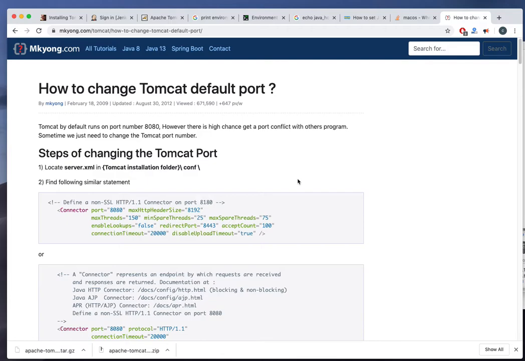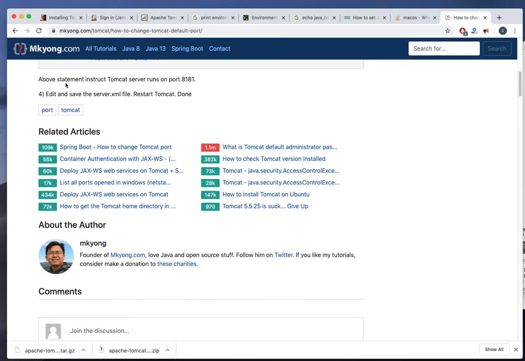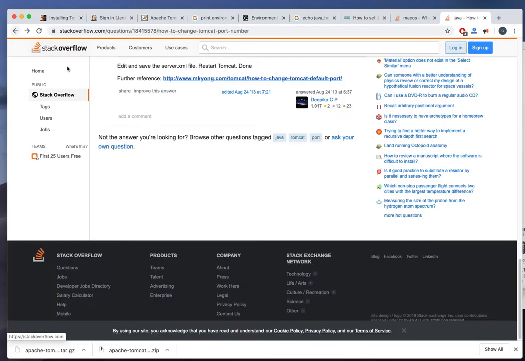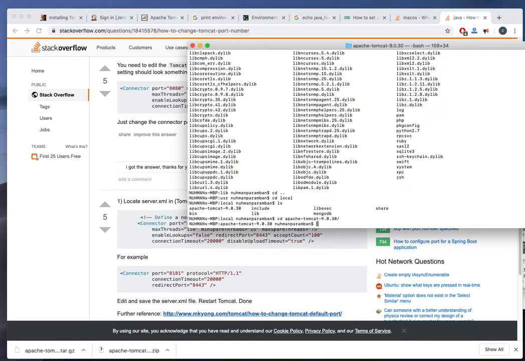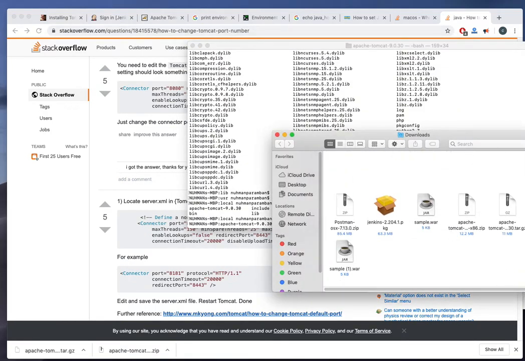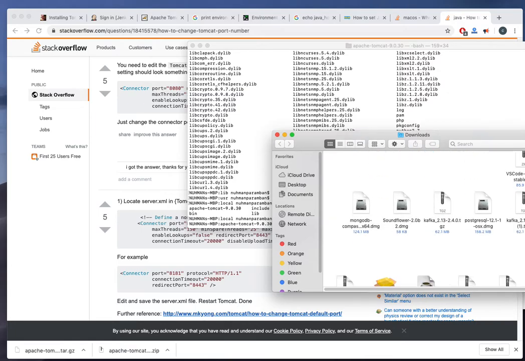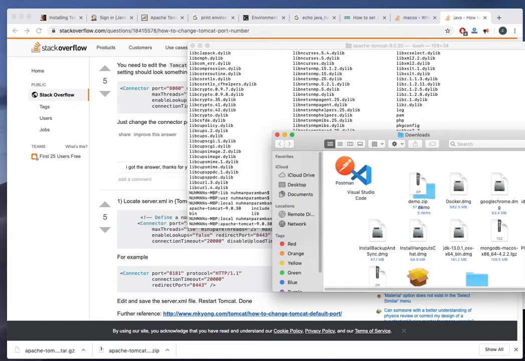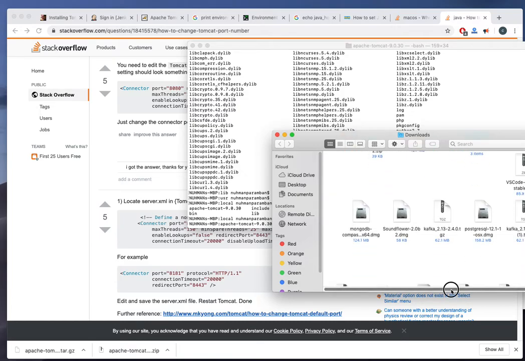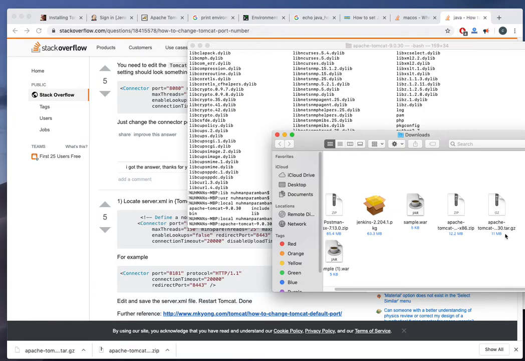So for changing that, I need to go to the configuration folder. Where is exactly the configuration folder? That's the question. So maybe I will go to one of the files here where I can see. So here I have already Apache Tomcat, but I can't see that here right now.